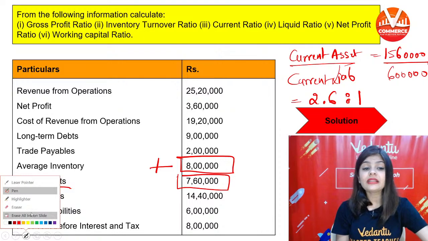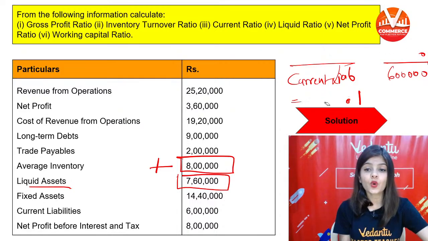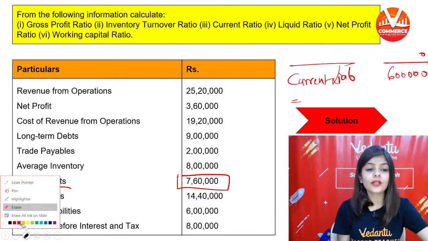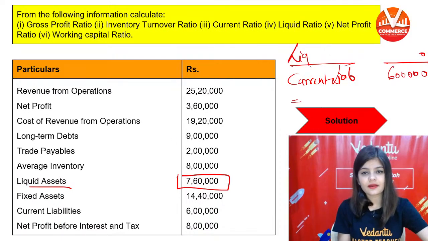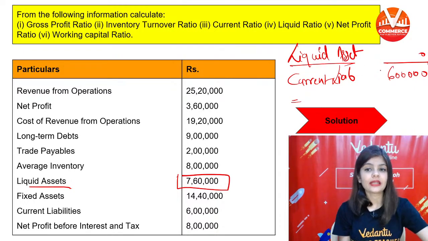Now we will calculate liquid ratio. Liquid ratio is equal to liquid assets divided by current liability. Liquid assets are 7,60,000.